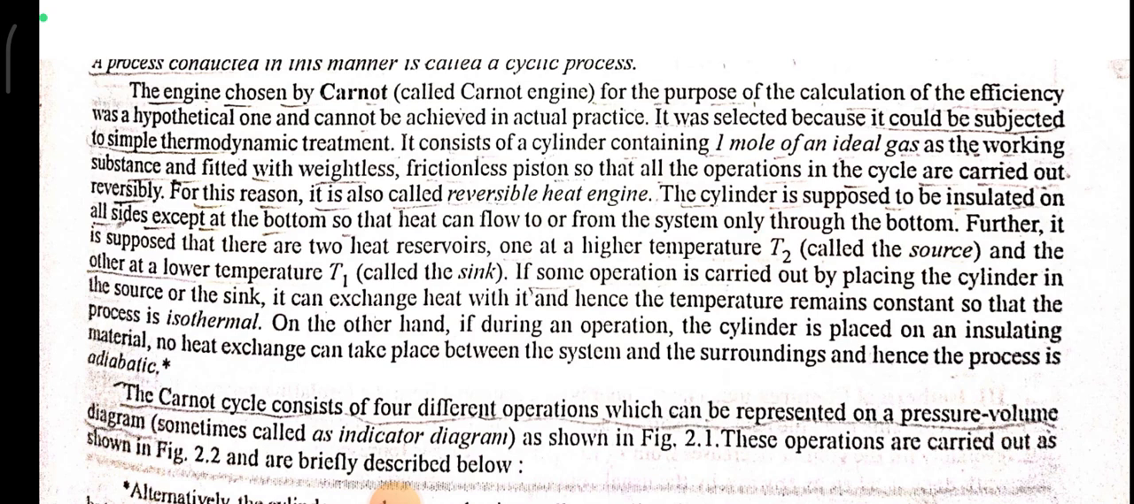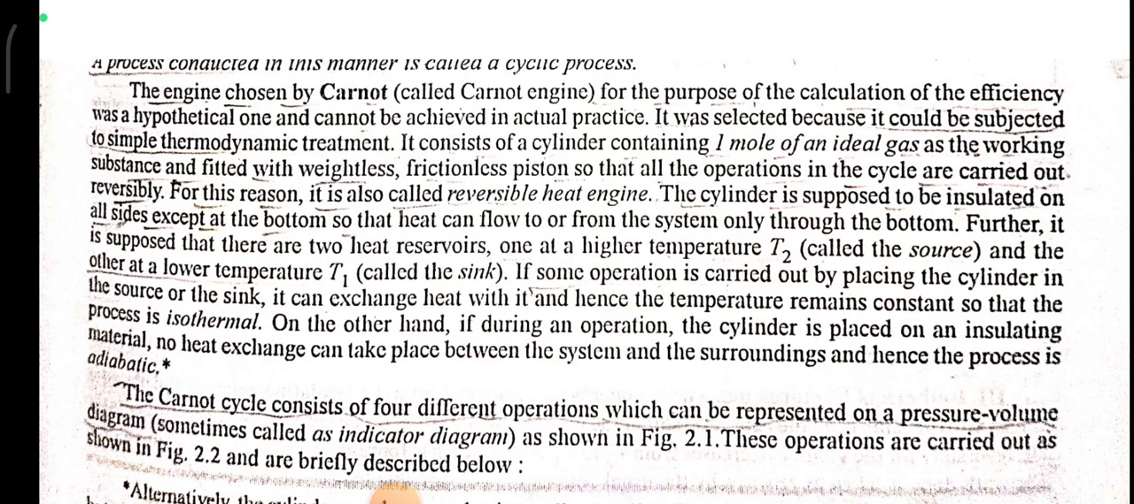The engine chosen by Carnot, called the Carnot engine, for the purpose of calculation of efficiency was a hypothetical one and cannot be achieved in actual practice. It was selected because it could be subjected to simple thermodynamic treatment. It consists of a cylinder containing 1 mole of an ideal gas as the working substance and fitted with a weightless, frictionless piston so that all the operations in the cycle are carried out reversibly. For this reason, it is also called a reversible heat engine.